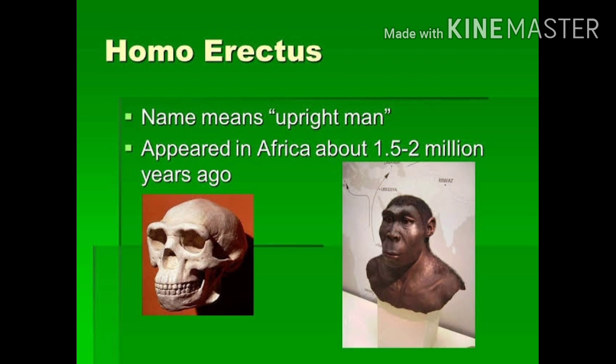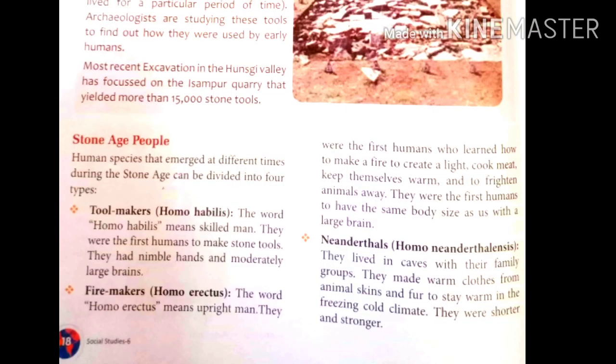Now the next type is Neanderthals. Neanderthals, Homo neanderthalensis. They lived in caves with their family groups. They made warm clothes from animal skins and fur to stay warm in freezing cold climate. They were shorter and stronger. Their size was shorter, and they were stronger.